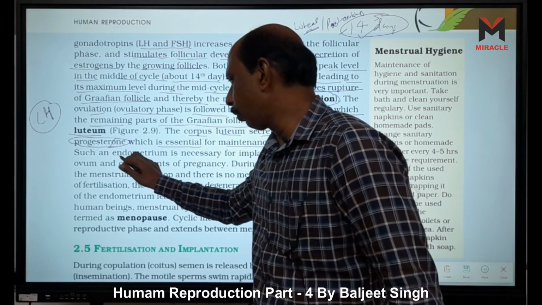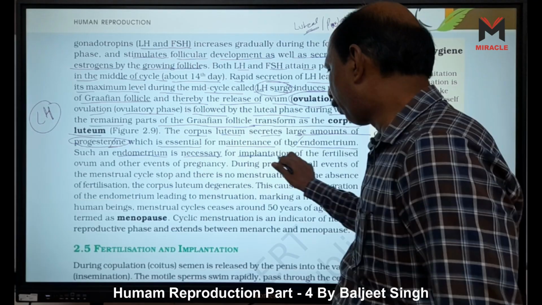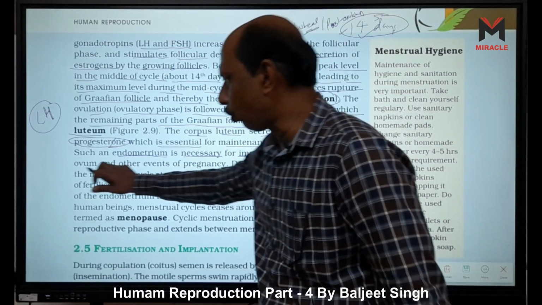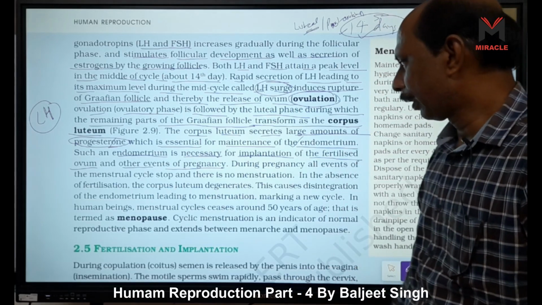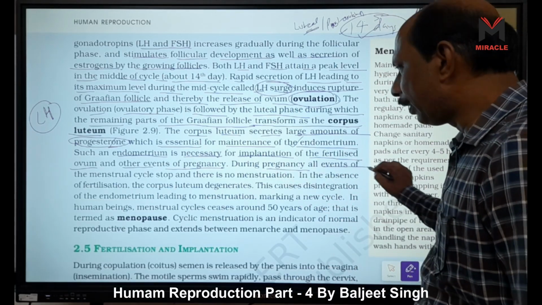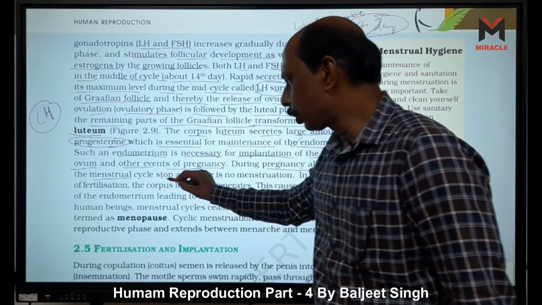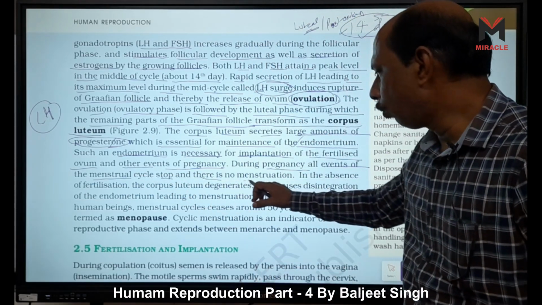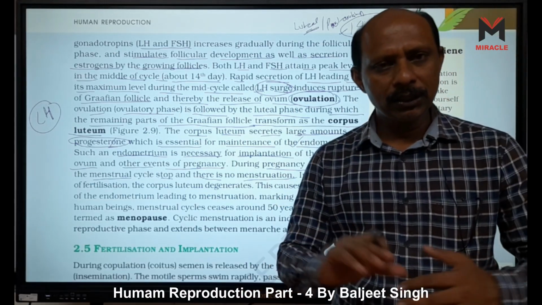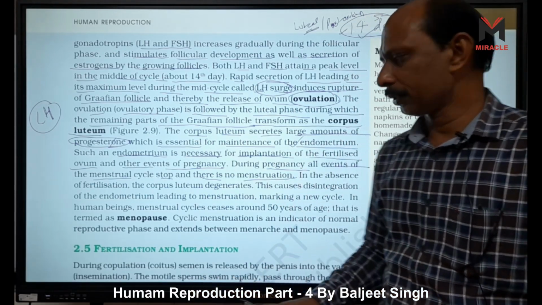Such an endometrium is necessary for implantation of the fertilized ovum and other events of pregnancy, right? During pregnancy, all events of the menstrual cycle stop, and there is no menstruation. When pregnancy occurs, menstruation stops, right?